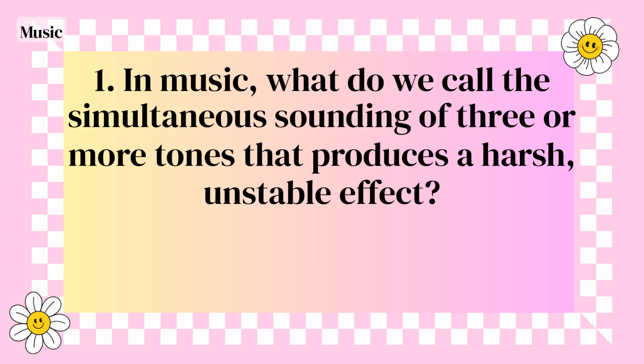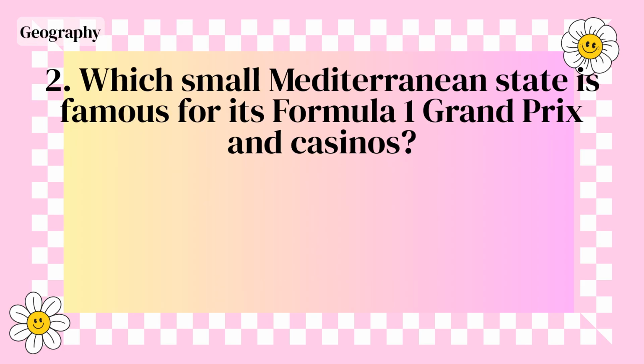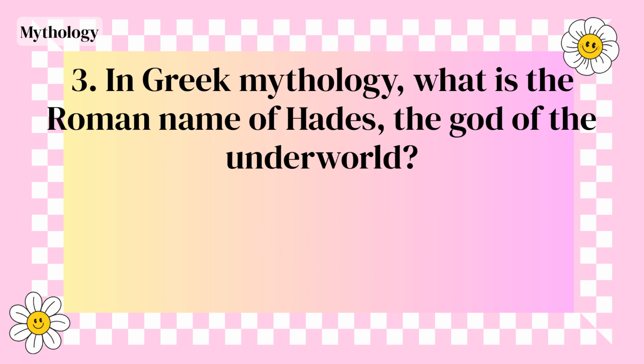In music, what do we call the simultaneous sounding of three or more tones that produces a harsh, unstable effect? Dissonance. Which small Mediterranean state is famous for its Formula One Grand Prix and casinos? Monaco. In Greek mythology, what is the Roman name of Hades, the god of the underworld?